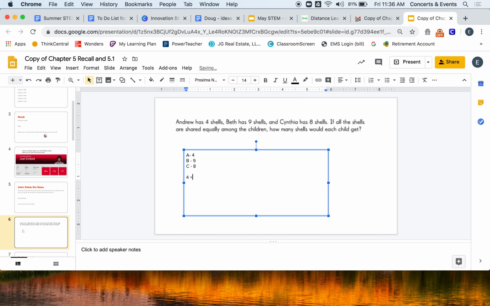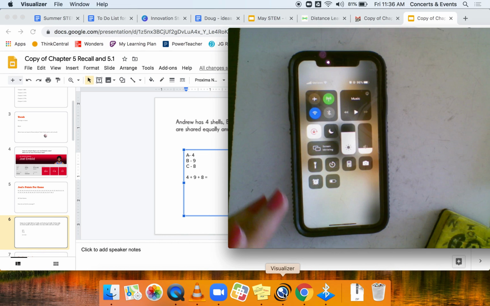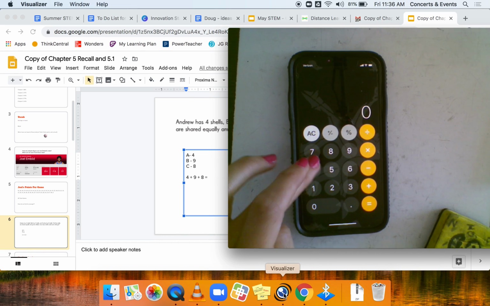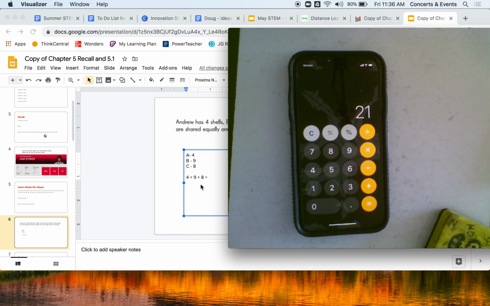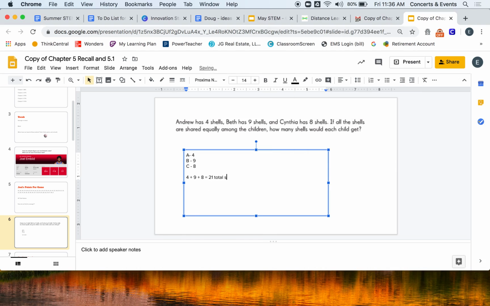If I'm putting them in a pile, then I'm adding them. I'm going to do 4 plus 9 plus 8 and see how many total shells they have. So again, I'm going to type into my calculator 4 plus 9 plus 8, and I get 21. So they have 21 total shells. That is not the average. That is how many shells they have.